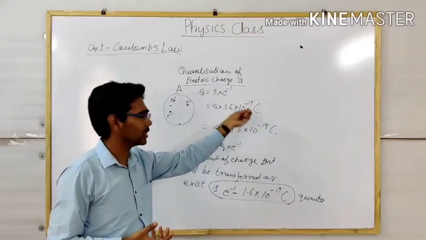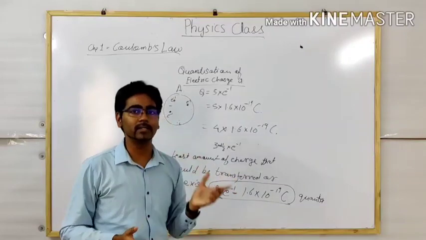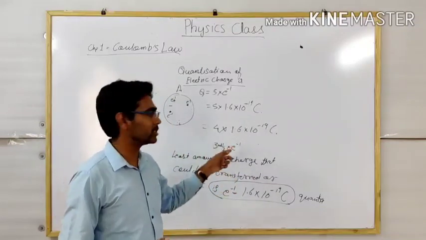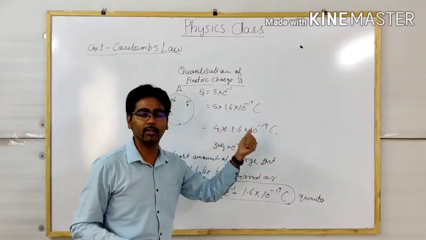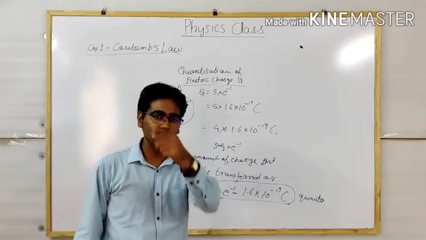In very simple terms, the charge never exists in fractions. It always exists in whole number multiples of the electron charge. So the charge of the electron becomes the bundle. Let me give you one example.